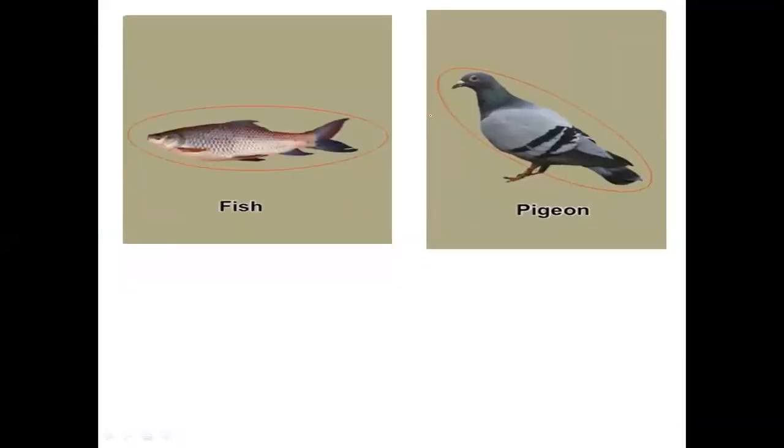Another feature: like fish, a pigeon or bird also has a streamlined body. This streamlined, boat-shaped body helps them to fly easily in the sky. Streamlined body means pointed at both ends and flat at the middle portion, which helps them to fly easily in the sky.